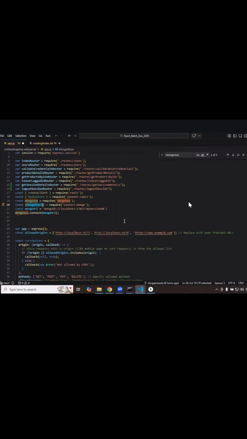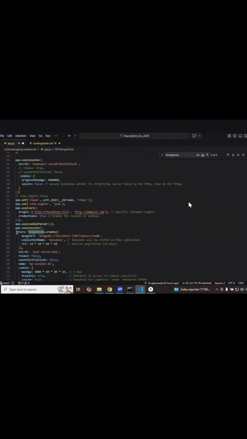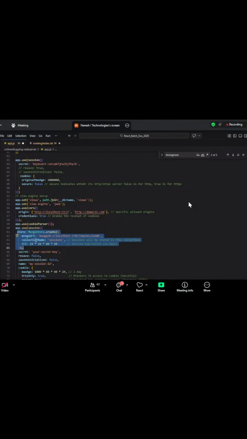So I created a Mongo store and made this MongoDB connected. The same store I am passing to the session object. It will automatically understand that this is the place where it has to hold or store the data, and every time a user is asking or logging out, this is the place where it needs to delete it. And we are the ones specifying the session database name and the collection name session. That's it. It will automatically store the data here.